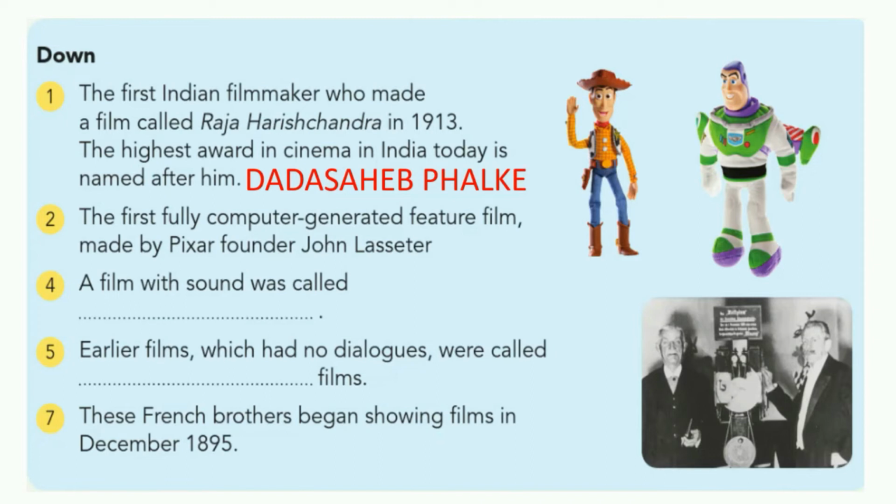The first fully computer generated movie was created by Pixar. What was the name of the movie? Toy Story. Then a film with sound. Without sound is called a silent film; a film with sound is called a talkie. Earlier films had no dialogues and were called silent films. Viewers understood them with the help of subtitles. What is the name of the subtitle? Intertitle. Today subtitles are called intertitles.